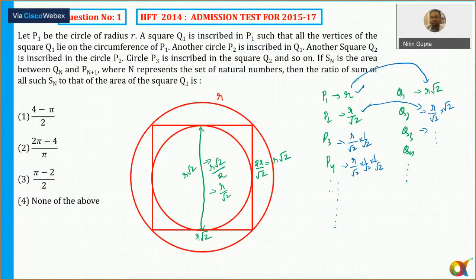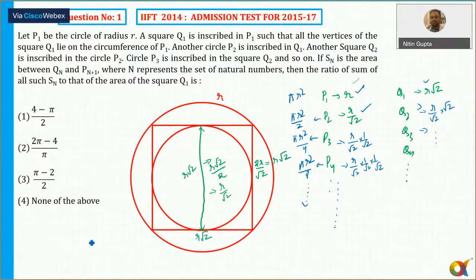Now if we try to find out the area, we all know the area of a circle is pi R square, isn't it? So here the area of the first circle is pi R square, the area of the second one, P2, is pi R square by 2. The third one comes out to be pi R square upon 4, and then pi R square by 8. So when it comes to the circles, the areas form a series of GP with a common ratio equal to half. Okay, the areas form a GP in which the common ratio is simply 1 by 2. And again, let's calculate the area of the squares Q1, Q2 and Q3 and so on.